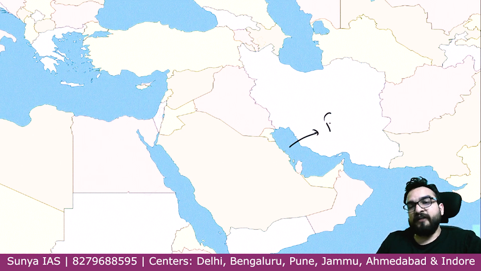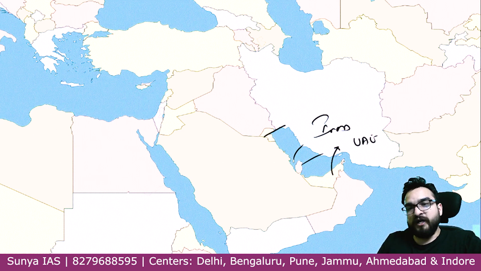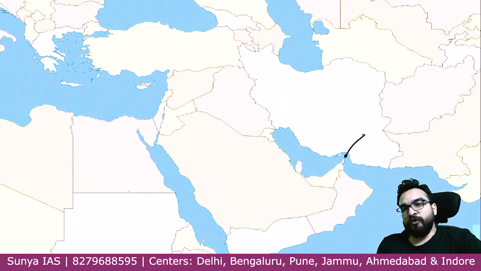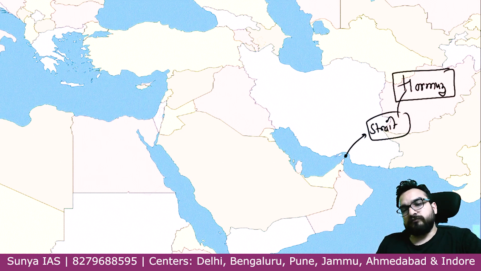So the Persian Gulf, now if they ask you what all countries are covering the Persian Gulf, can you say Iran is over here? Can you say Kuwait is over here? Bahrain is over here? Qatar is over here? And this particular UAE is over here. Also this Oman is also over here if they consider it as such. See one more thing, guys. Over here, can you see this particular small water body? This is known as a strait. What is this strait known as? This strait is known as the Strait of Hormuz, guys. Then this particular area is known as the Gulf of Oman. This is the Persian Gulf.